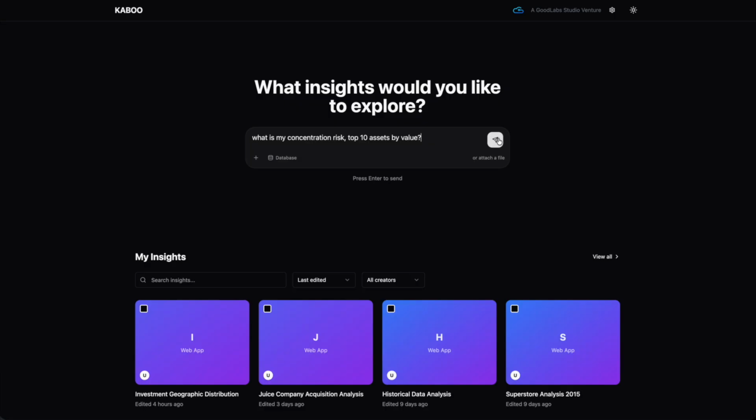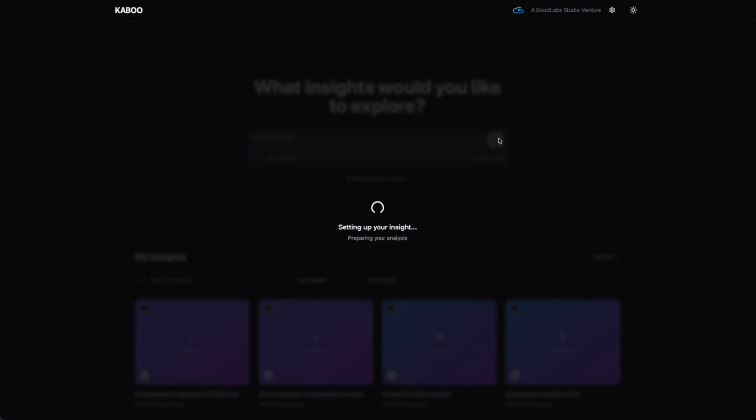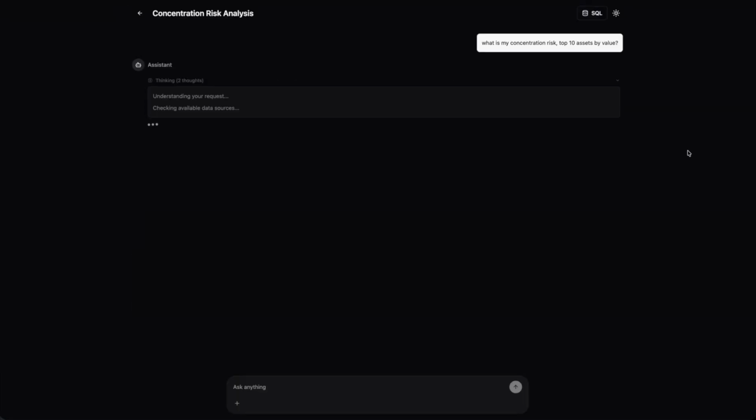What is the concentration risk with top 10 assets by value first? Kaboo first uses its reasoning capabilities to fully understand the request. It breaks the question down into its core components, identifies the relevant data sources the user is authorized to access, and determines what information is needed. Kaboo then automatically forms the appropriate queries, whether using SQL, proprietary query languages, or API, to retrieve the data.